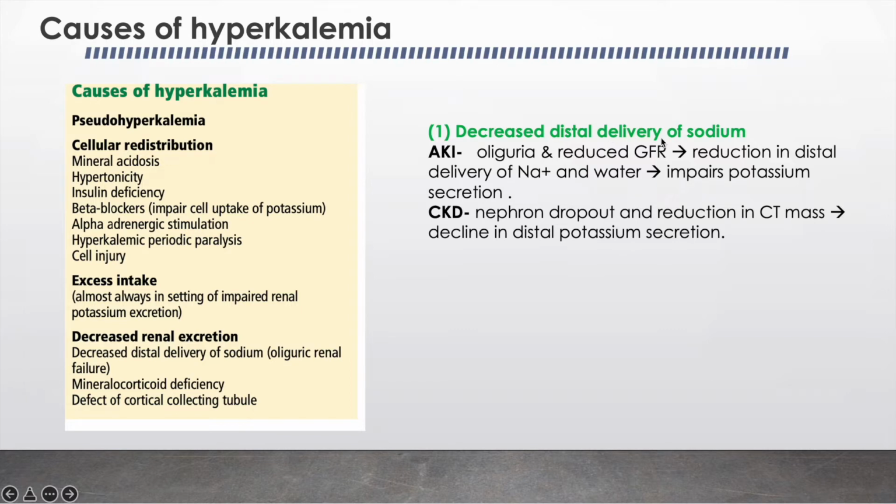So, decreased distal delivery of sodium. For example, in acute kidney injury there is oliguria and reduced GFR, which leads to reduction in the distal delivery of sodium and water, and hence impairs potassium secretion. In chronic kidney disease, the nephron dropout and reduction in the collecting tubule mass lead to decline in distal potassium secretion.